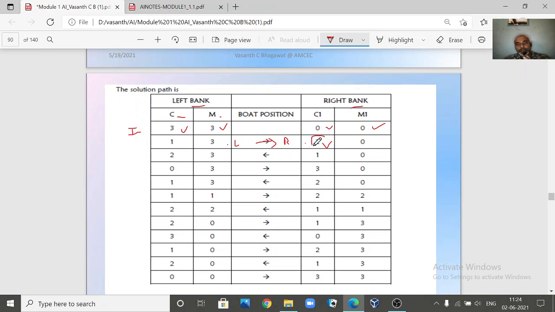So now 2 cannibals have come to the right hand side. Now the value c becomes 1 here, m is 3. So now the boat is on the right hand side. Now again the boat has to go back.